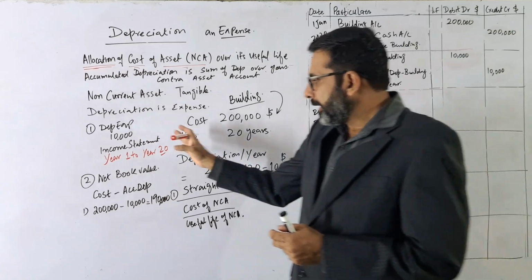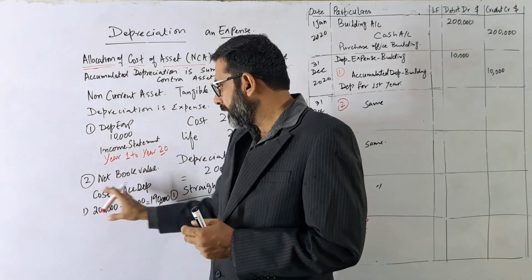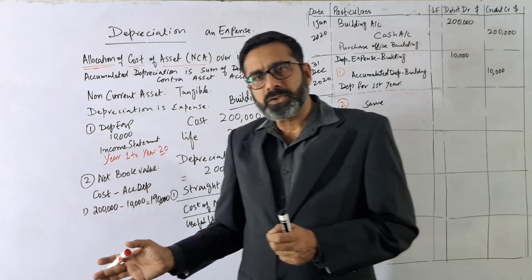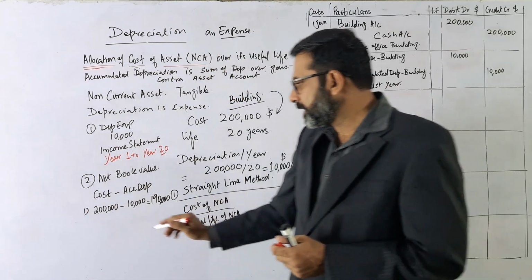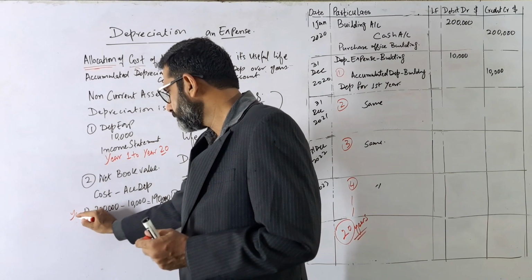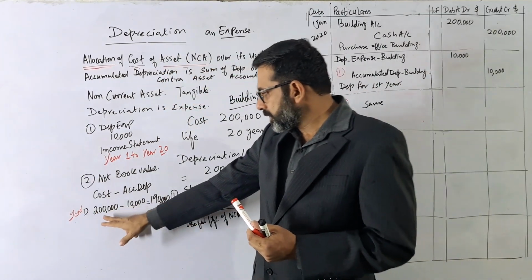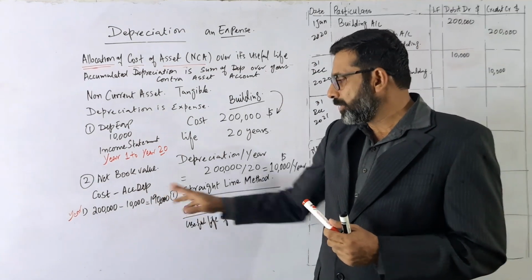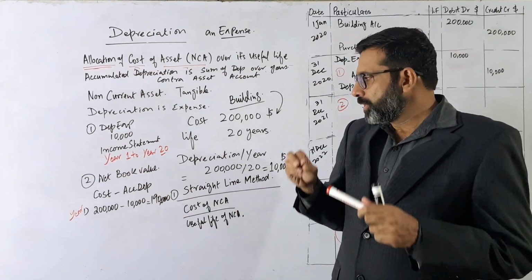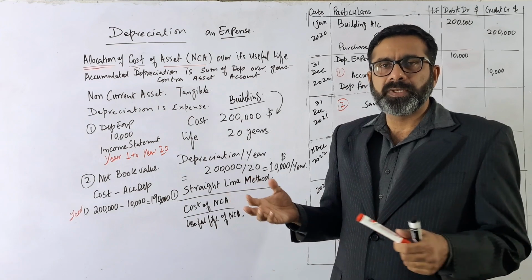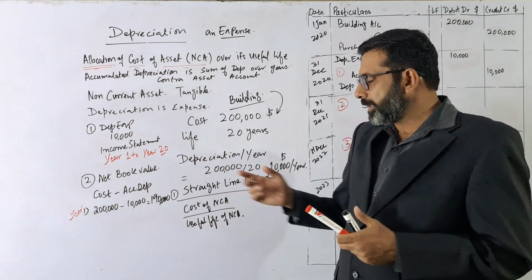But when we are talking about the net book value, because it is based on the accumulated depreciation, for year 1 it is 200,000, the cost, minus 10,000, so the value is 190,000. So its book value, or what we say simply, the net book value, is 190,000.